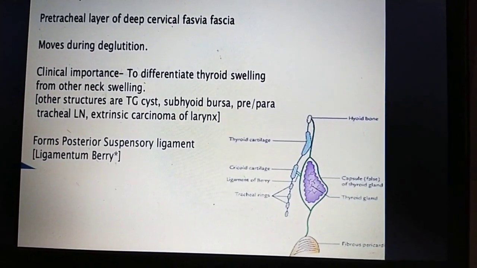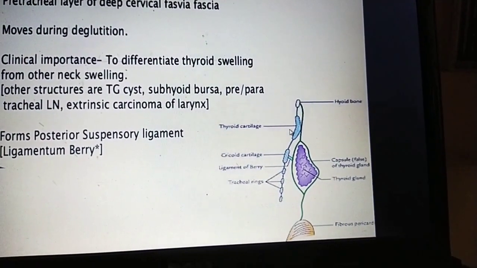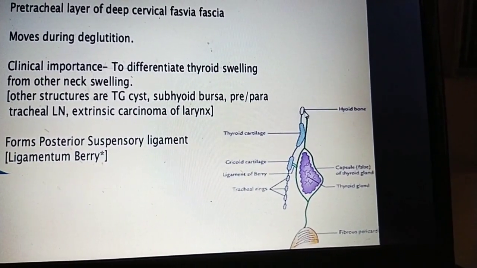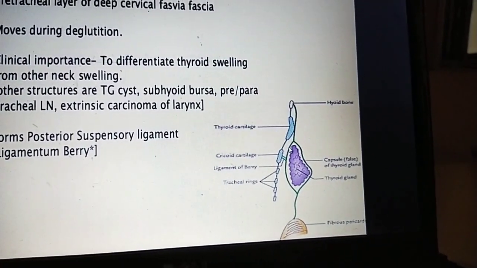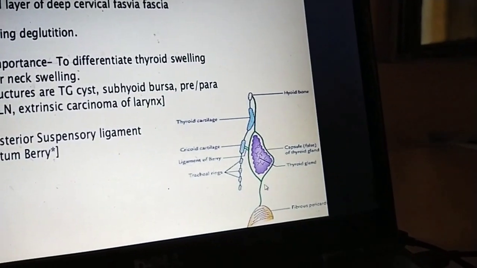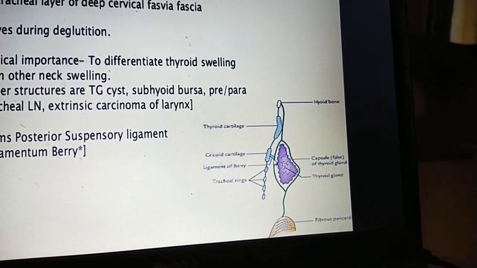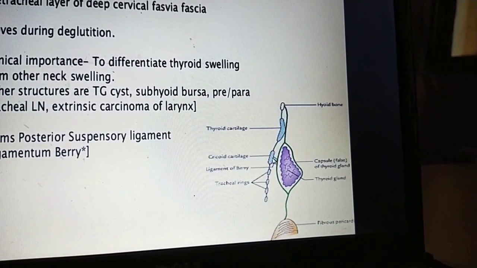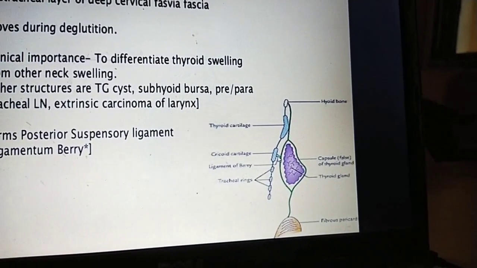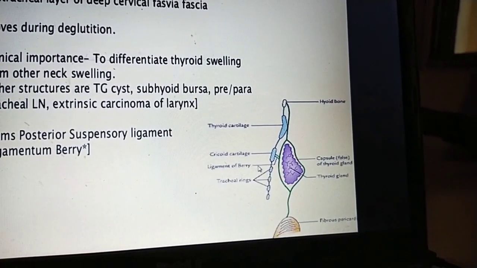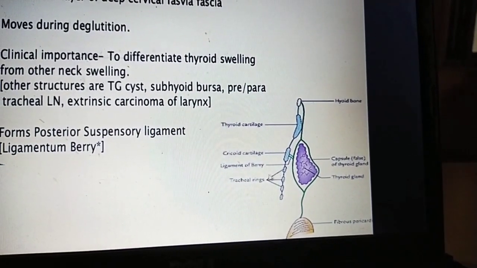Now the posterior suspensory ligament, or ligament of Berry. I already explained it. You can see here, this is attached to the pretracheal fascia, to the hyoid bone and thyroid cartilage, and it covers the pretracheal layer and the thyroid gland, and it is attached to the fibrous pericardium. It is also attached to the cricoid cartilage by the posterior thickening of this pretracheal fascia, and this attachment is called the suspensory ligament of the thyroid gland, also called the ligament of Berry.